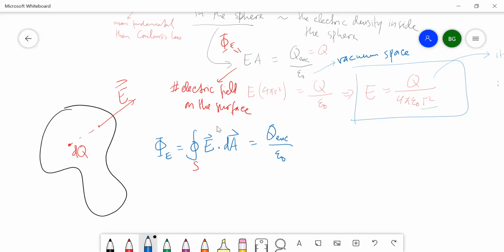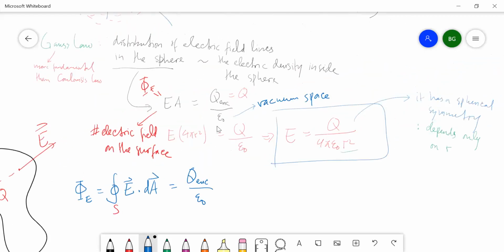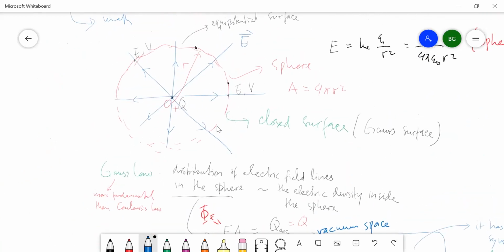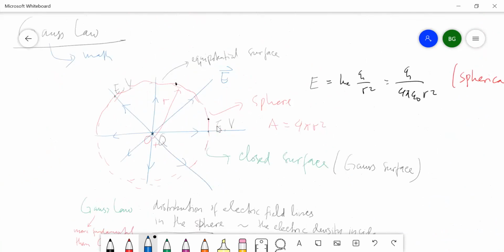So I will give a simple example, which is a point particle. If you look at this picture, we have a point particle at the center, and we know that the electric field in this case is Q over 4 pi epsilon 0 r squared.